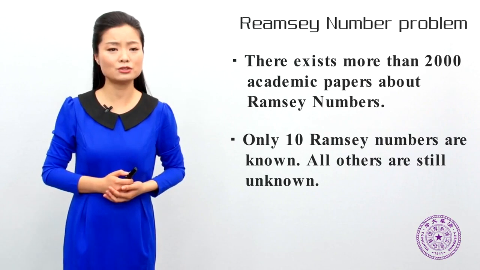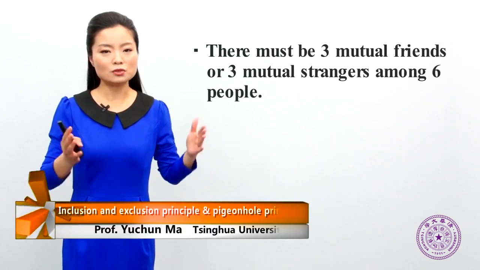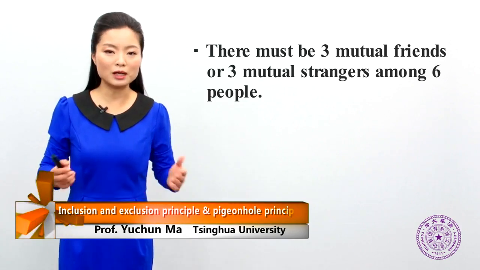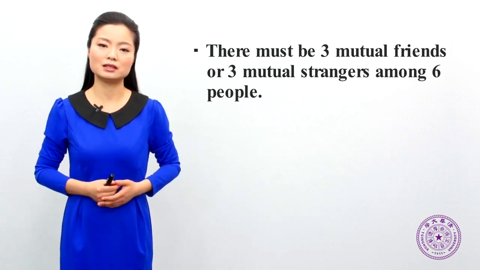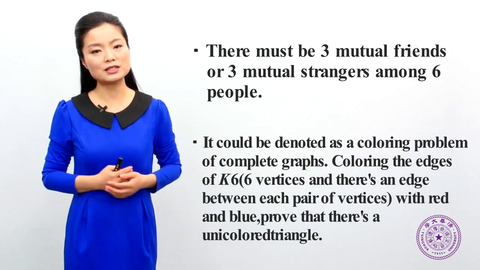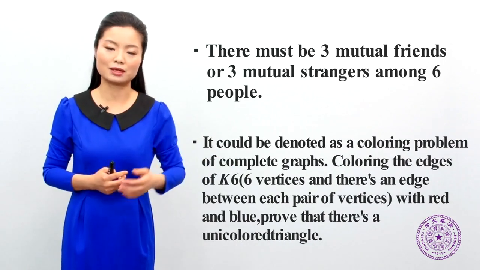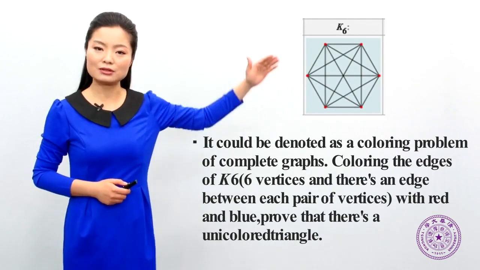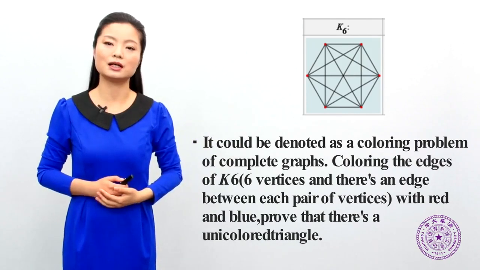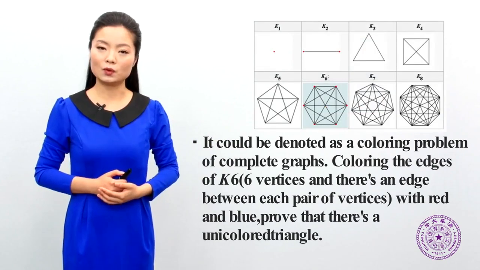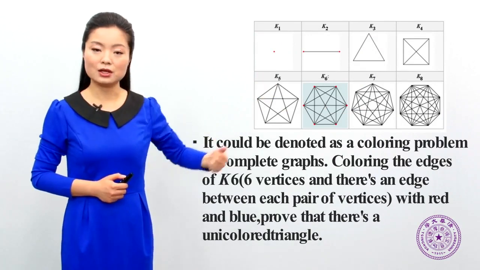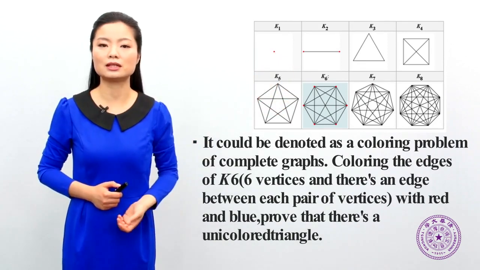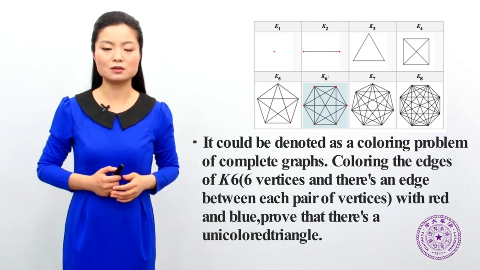We just said that among 6 people, there must be 3 mutual friends or mutual strangers. So we could convert the problem to a coloring problem of complete graphs. The relationship among 6 people could be represented by the complete graph K6. What's K6? Let's look at this graph. With 6 vertices, if all possible edges are used, it's the complete graph K6. Similarly, for 3 vertices, it's a triangle. For graphs with 4 vertices, it's just a cross graph. We could also find the complete graphs with 5 or 6 vertices.